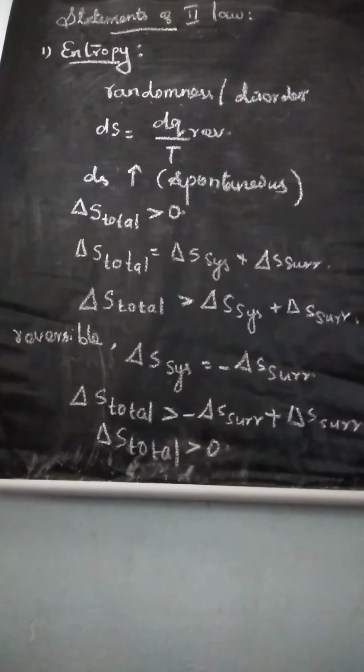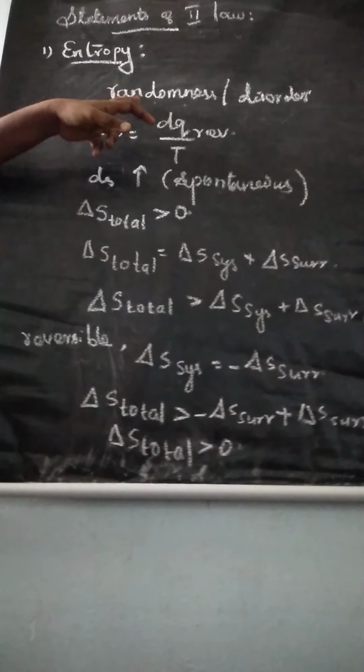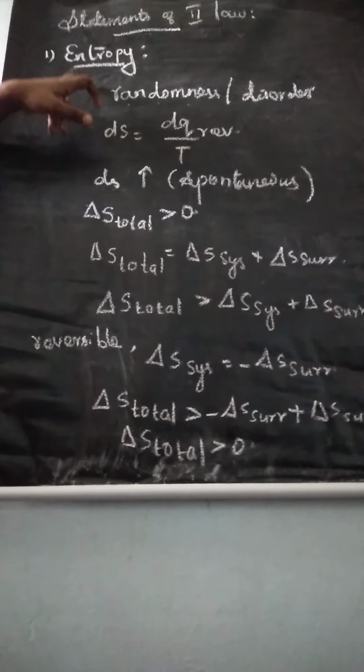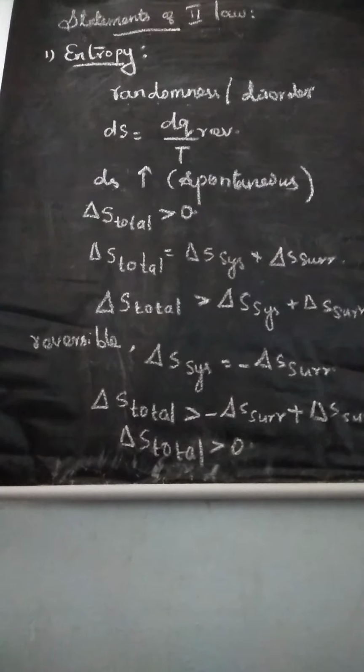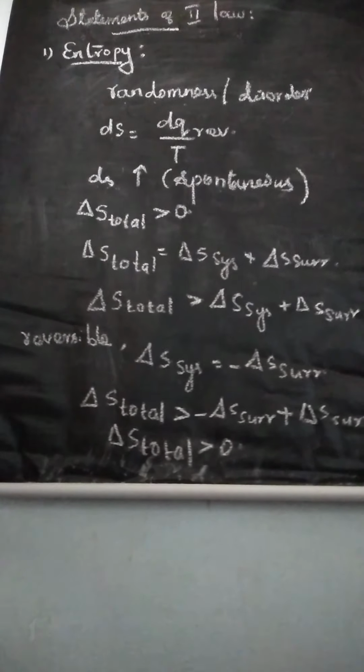So listen. The first statement of the second law is the entropy statement. Entropy is a measure of the randomness or disorder of the molecules.